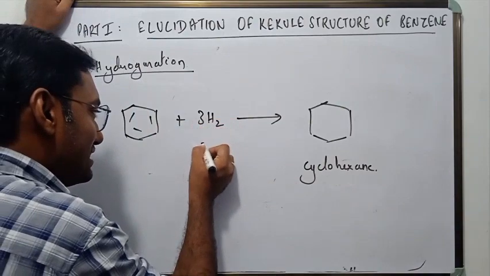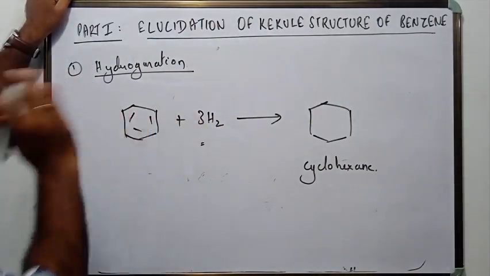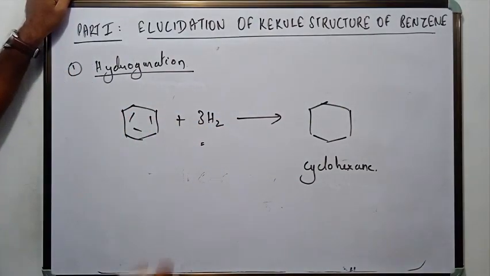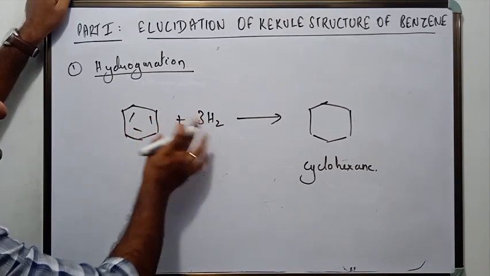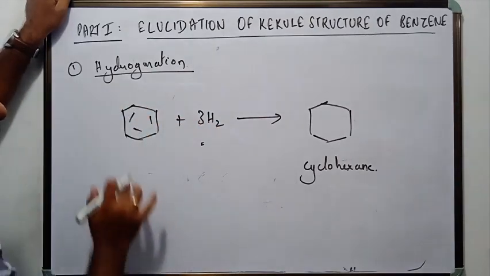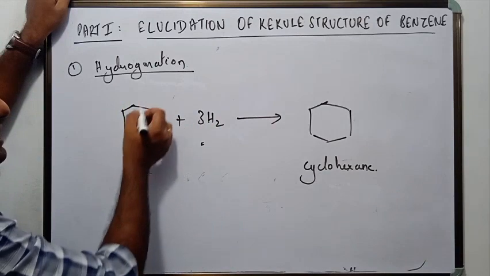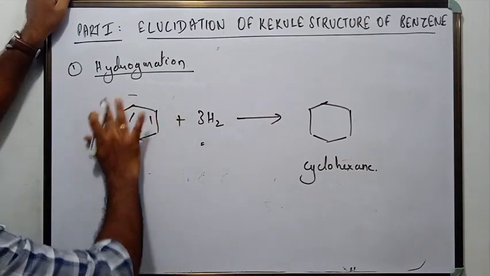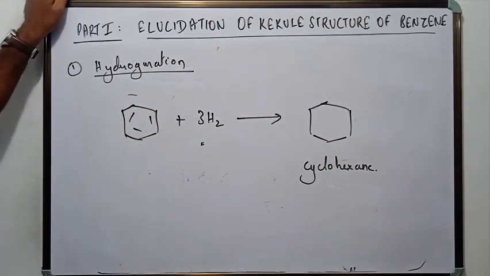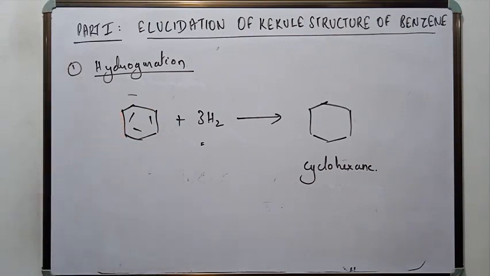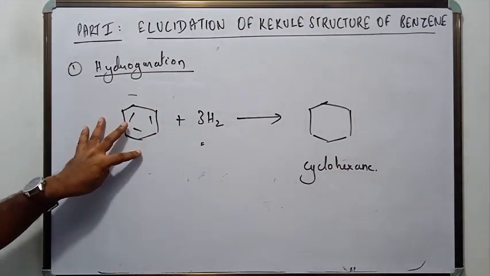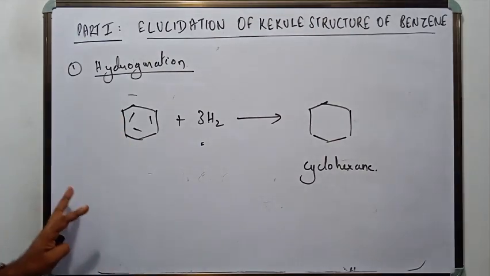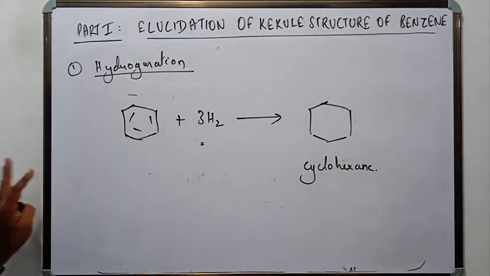Now, hydrogenation is a reaction where hydrogen gets added, and it just involves addition of hydrogen. There will be no change in the structural framework of the carbon chain. It will remain the same.